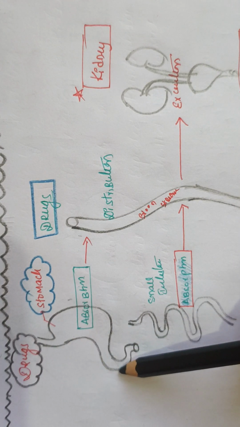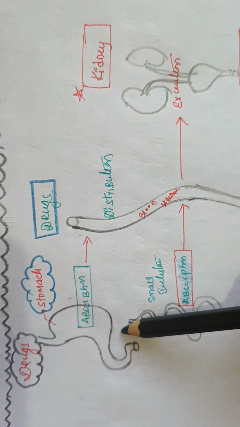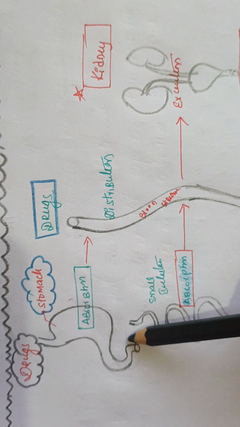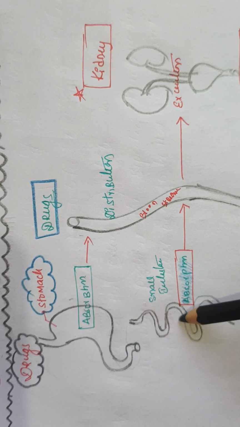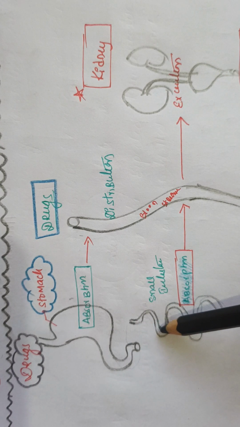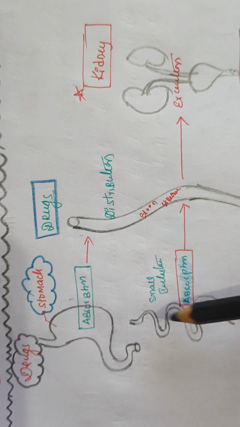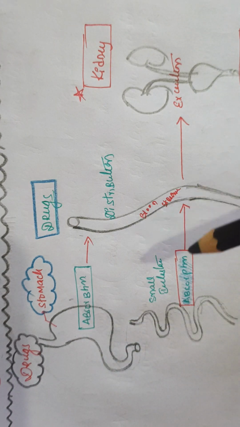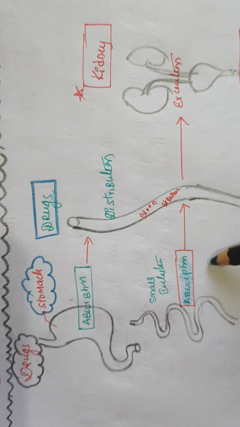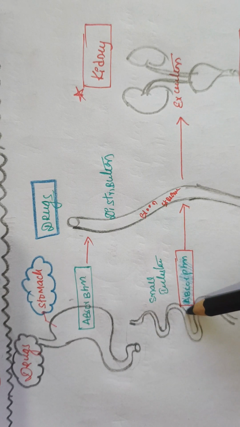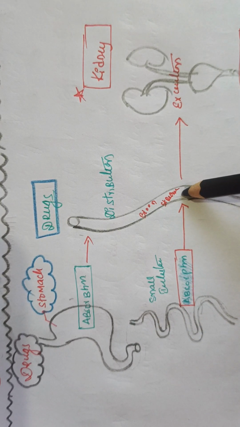From the stomach it goes into the duodenum, which is part of the small intestine. The drug is present here from the stomach, and there is also absorption from the small intestine into the bloodstream.